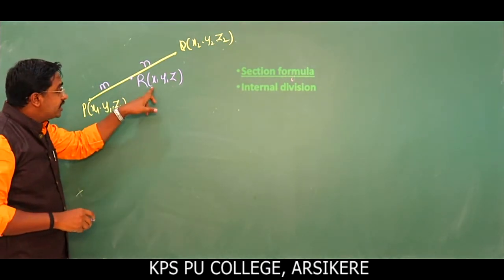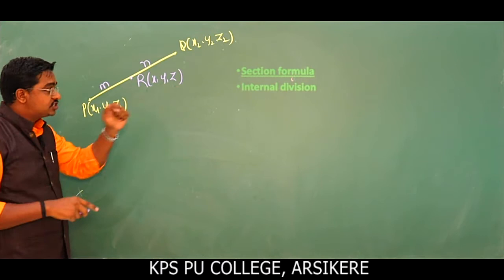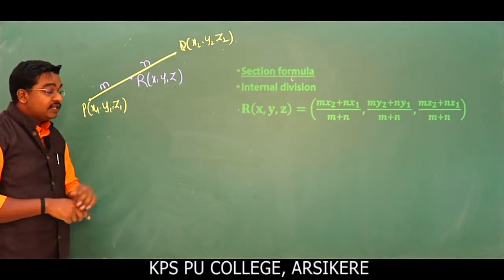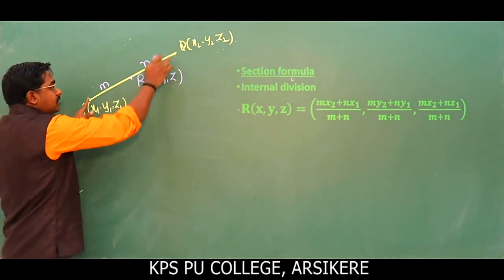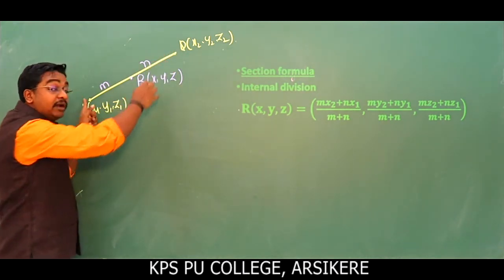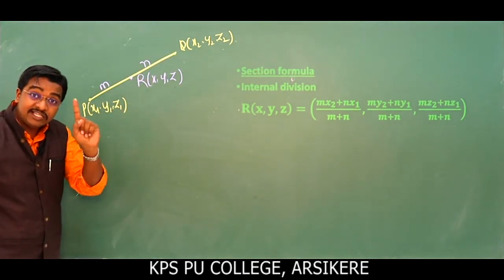So what does the point (x, y, z) become? This is called internal division. This point divides the line segment PQ in the ratio m is to n.